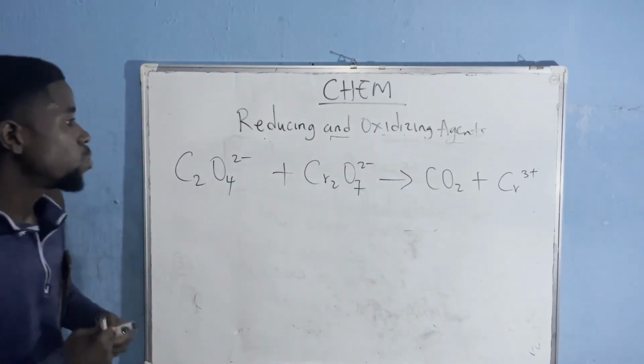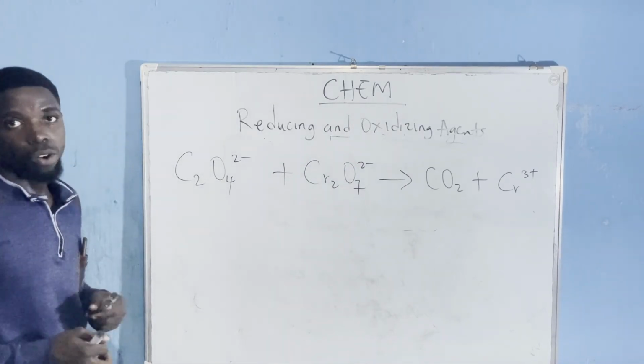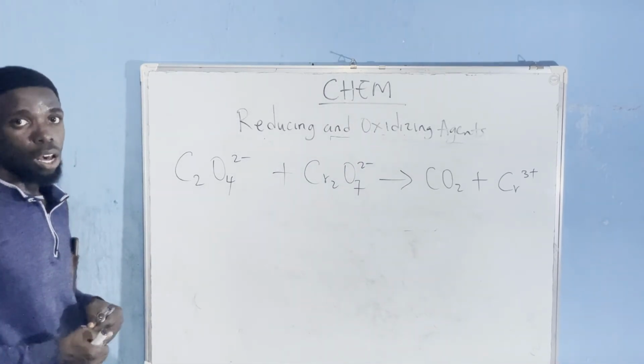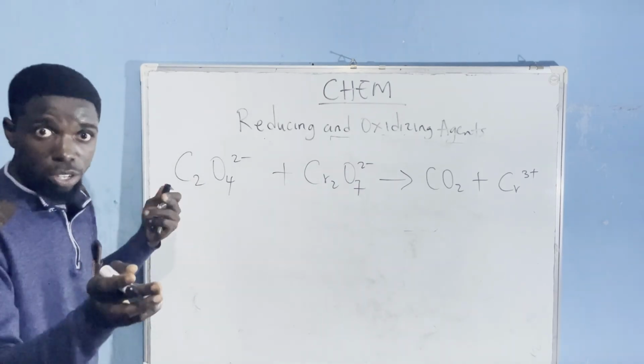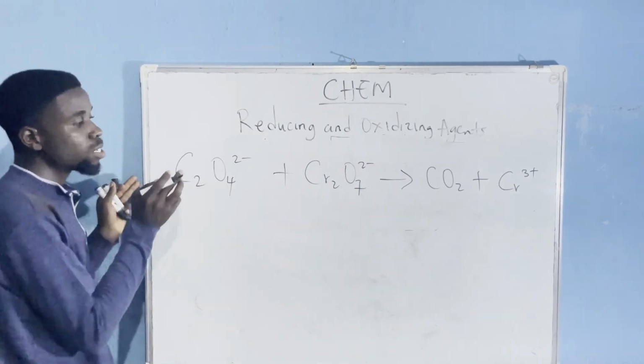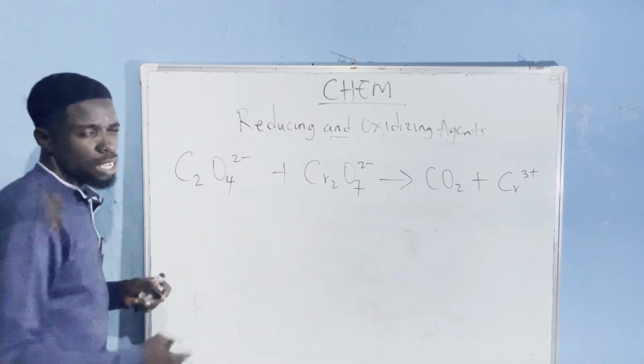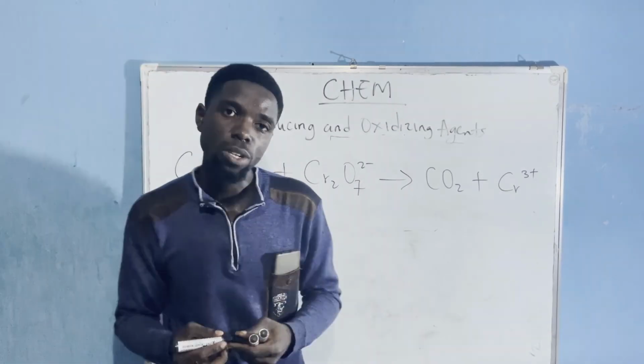Okay, so solve this and then find out the oxidizing agent and the reducing agent. When you finish solving, you would have that this is the reducing agent and that is the oxidizing agent, but then solve it and find the process.